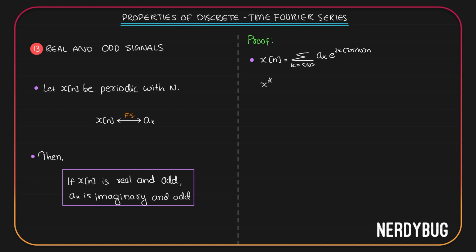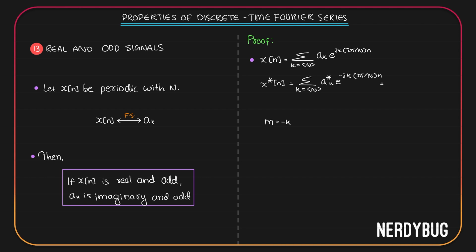Then we can take the conjugate of it. X conjugate of n will be summation where k takes any n consecutive integer values, a conjugate of k e raised to minus jk 2 pi by n. I'm going to do the trick. I will take m is equal to minus k.